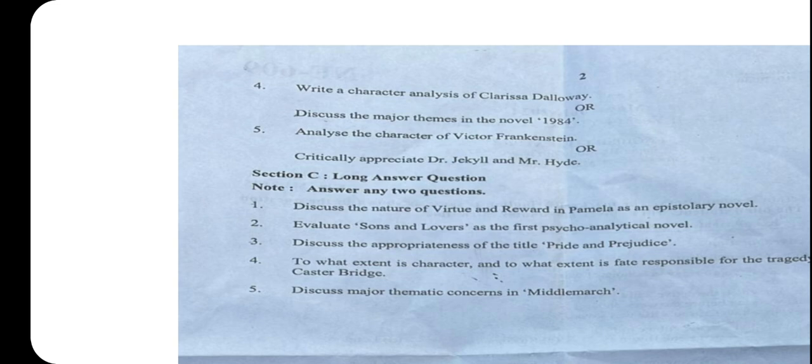And this way, what's going on in Clarissa's mind, this we have to tell in this novel, right? That is stream of consciousness, because she becomes nostalgic. Like a small river, old thoughts touch Clarissa every time. This is the story. Now the next one is: discuss the major themes of the novel.